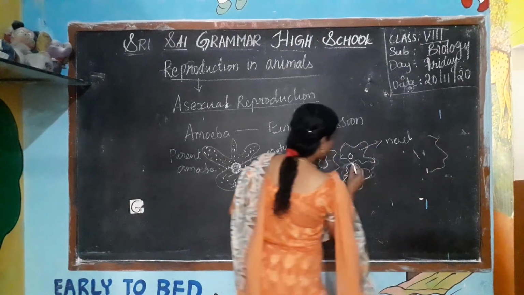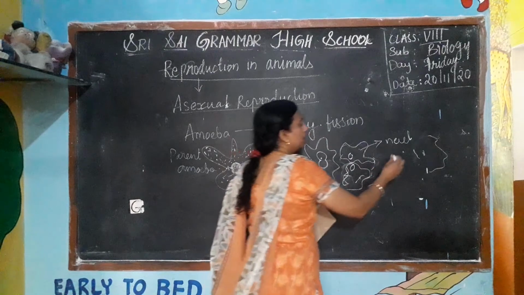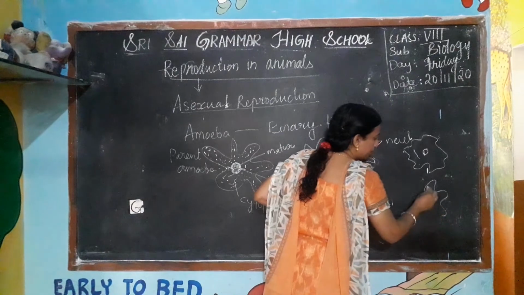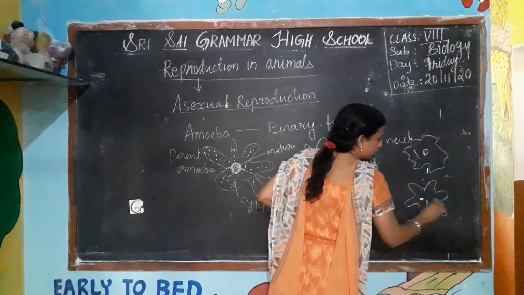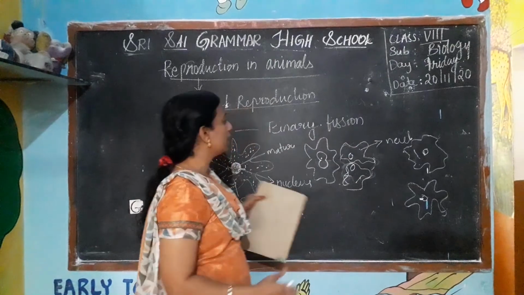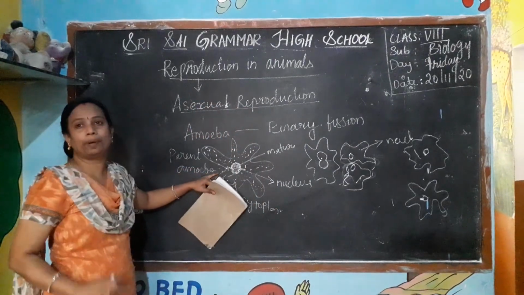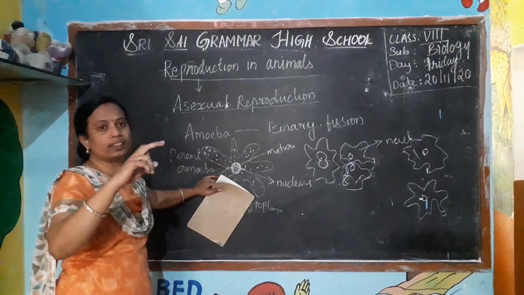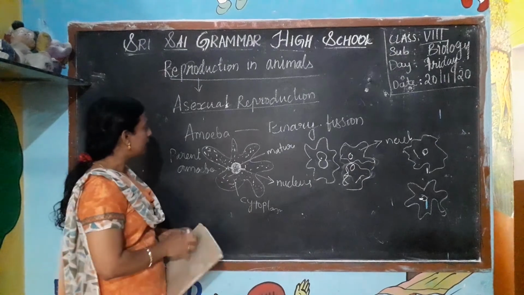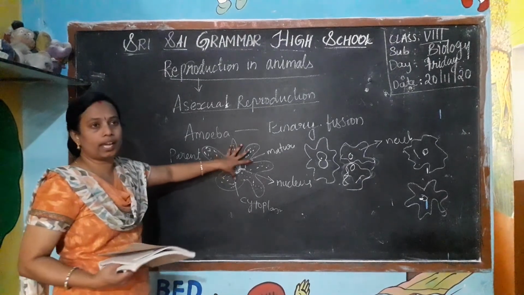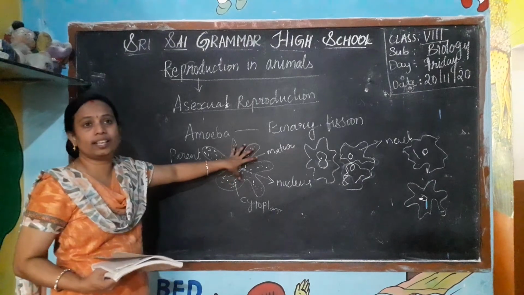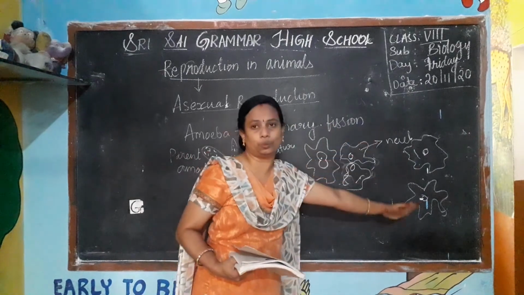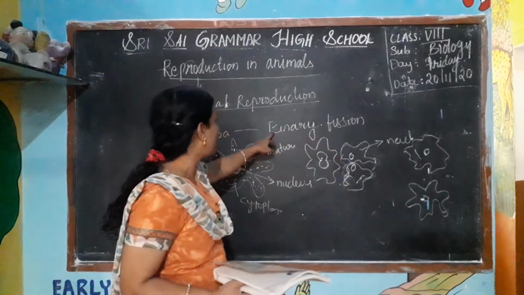After dividing, a constriction is formed. After that, the new amoebae will be formed here. Two amoebae will be formed. So where is the parent? We cannot see the parent again. But in hydra, the parent will be there and the daughter hydra will be present. In the amoeba, the parent disappears. The parent disappears here in binary fission.